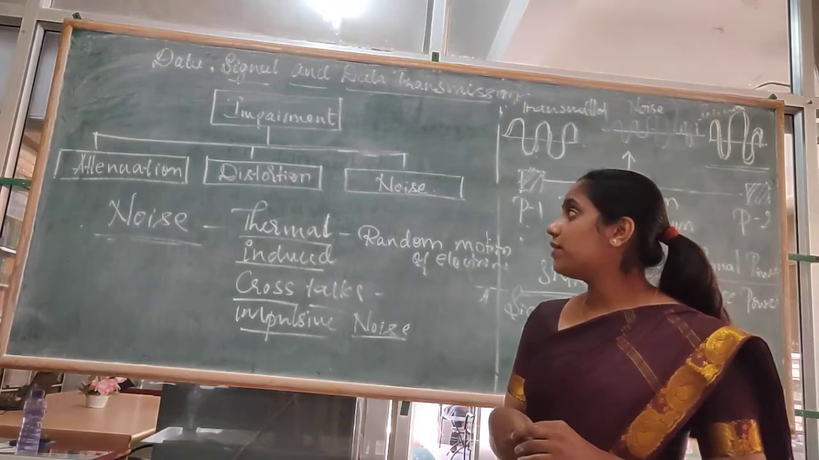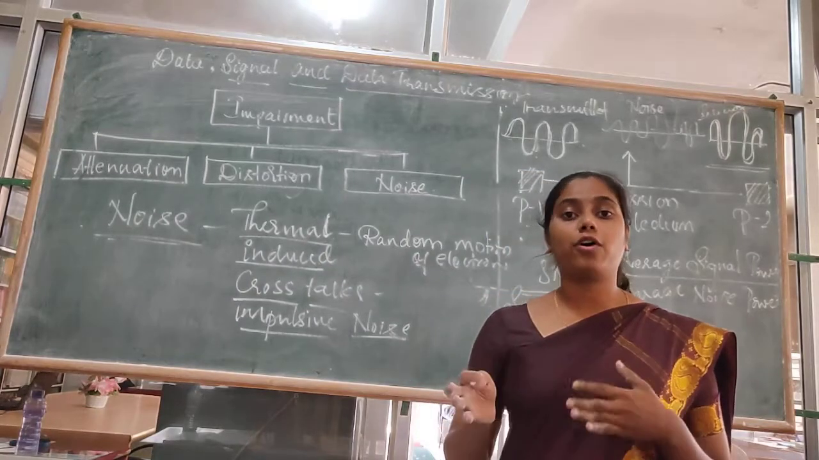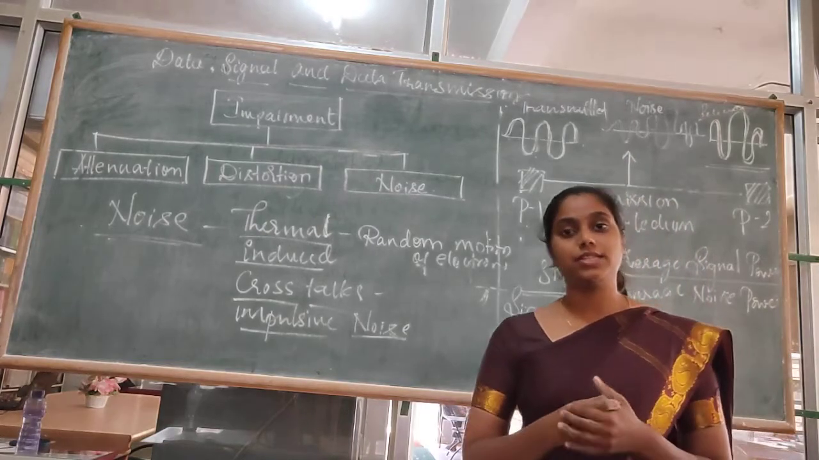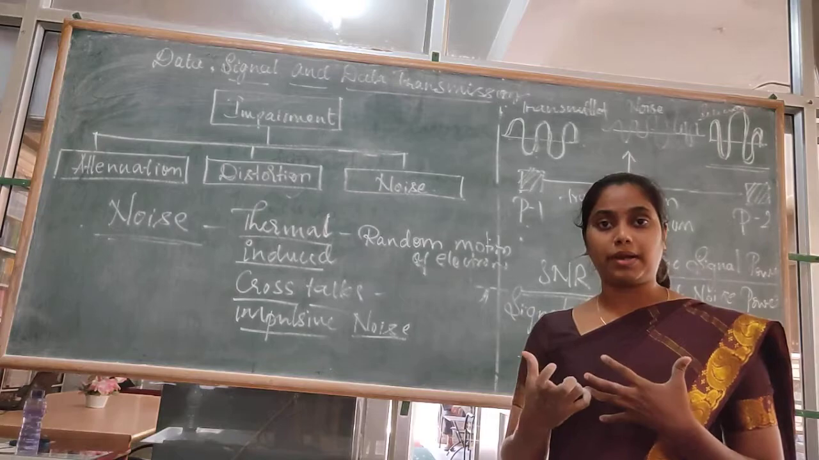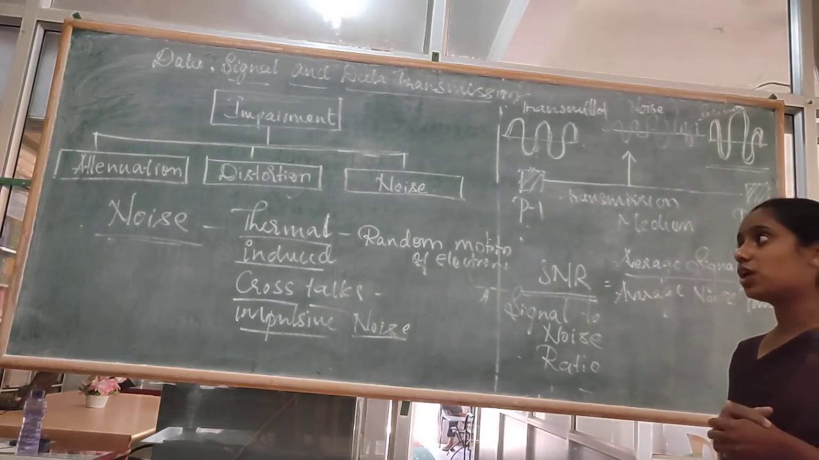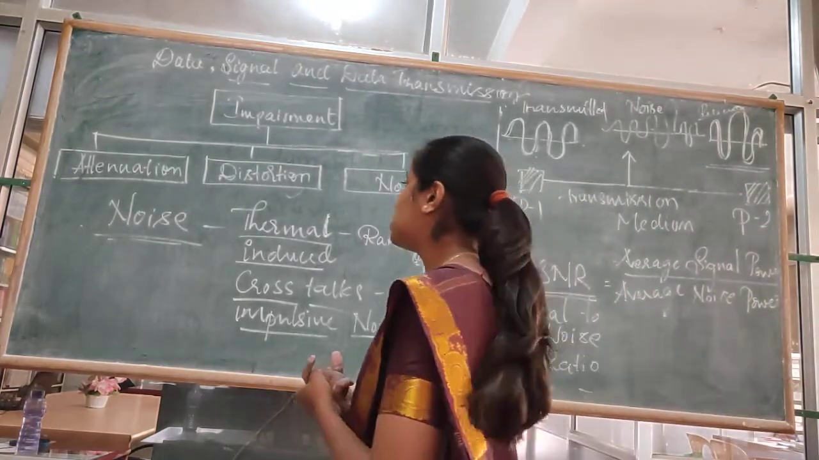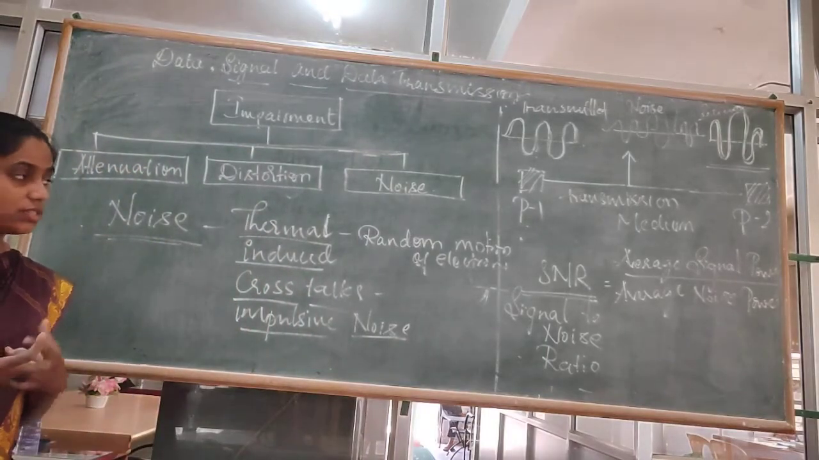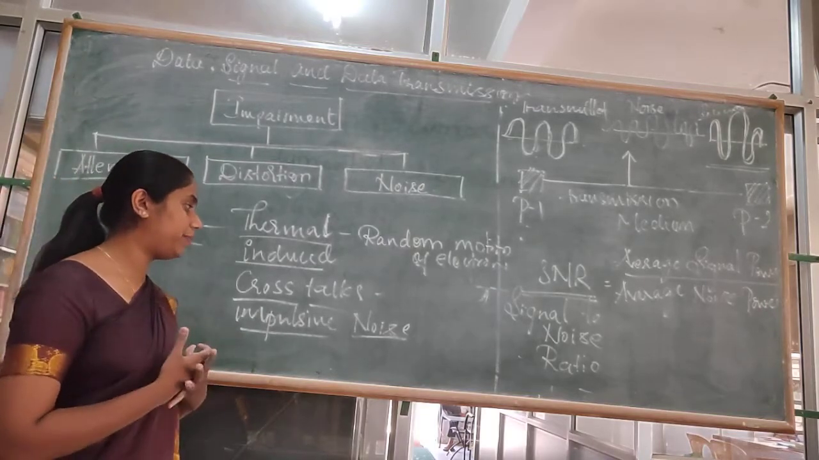Then we came across distortion. Distortion means change of shape or form of the signals by different impairments. The next one is noise. What we have seen is that there are different types of noise: thermal noise, induced noise, crosstalks and impulsive noise.